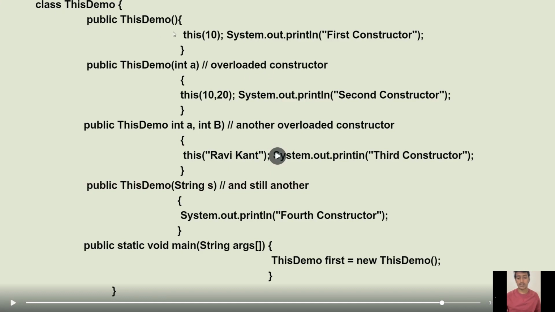Class ThisDemo, public ThisDemo, this(10), System.out.println first constructor. Public ThisDemo(int a) is an overloaded constructor, and in this function we are passing 10 and 20, and it is the second constructor. Public ThisDemo(int a, int b) is another overloaded constructor, with the third constructor printed. First we have taken an integer, second we have also taken an integer, and third we have taken a character. And this is public ThisDemo(String s), also another overloaded constructor, the fourth constructor.